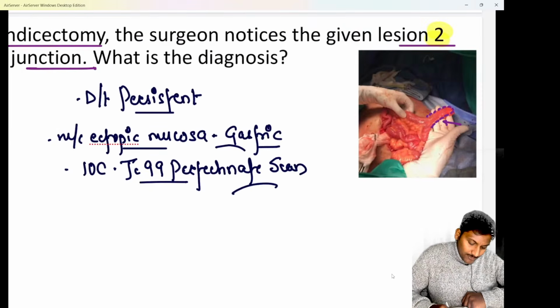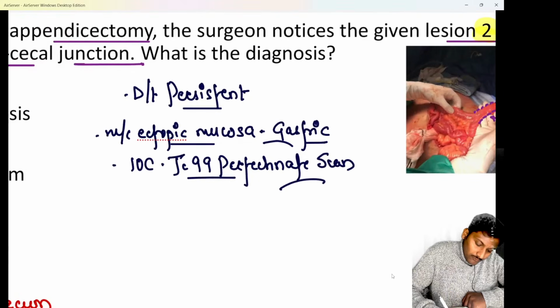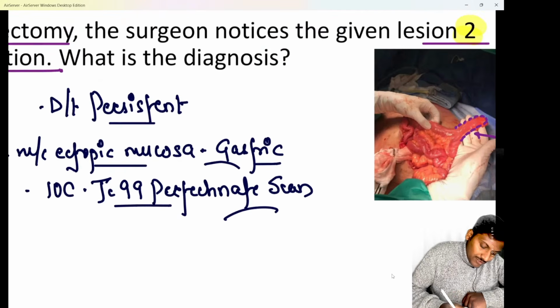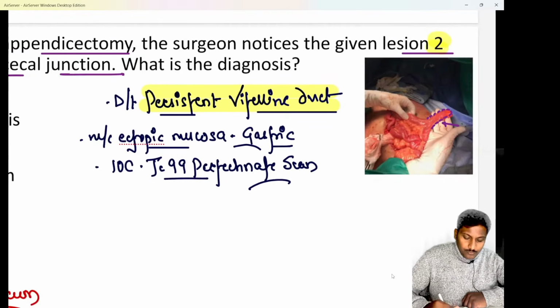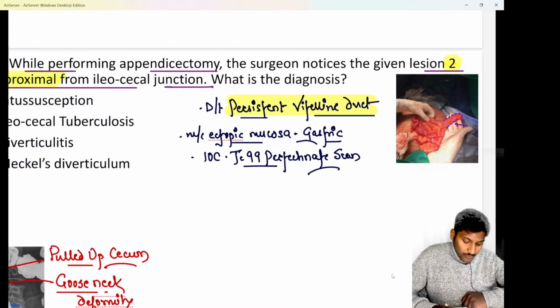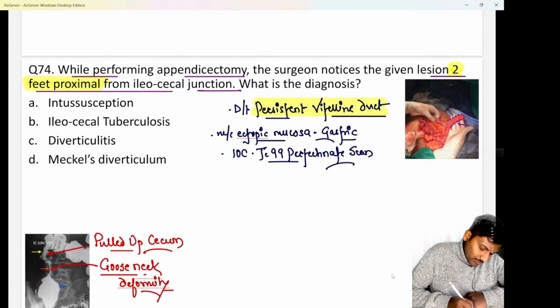case of, let me know, we know this problem happens due to the persistent vitelline duct. If the vitelline duct or the vitellointestinal duct does not disappear, that can lead to this outpouching, and this outpouching is classically known as option D, that is a Meckel's diverticulum, beta.